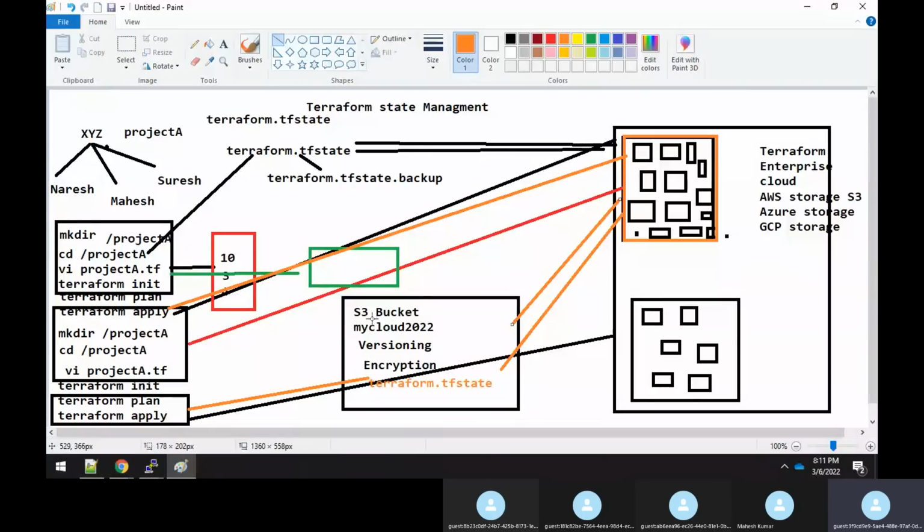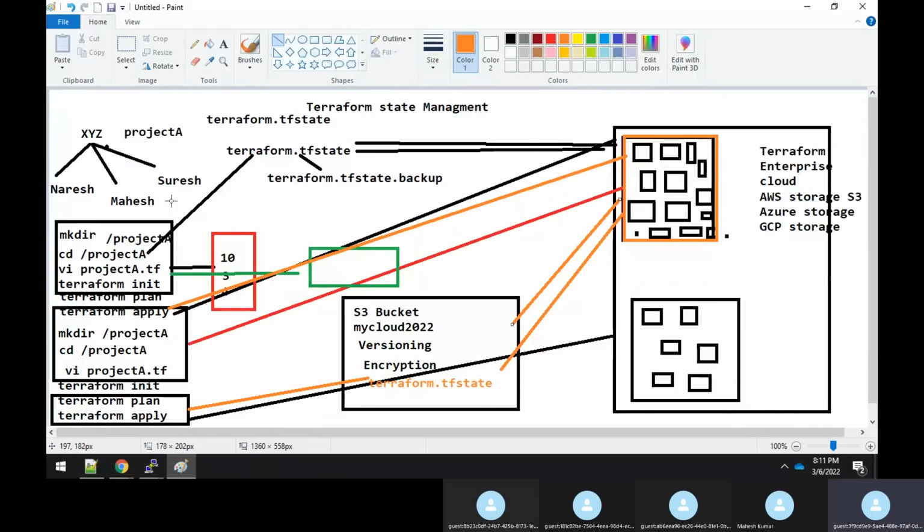Now the S3 bucket has versioning enabled by default. So this terraform.tfstate file will be pushed into an older version, and a new state file with all the new resources will be maintained by the S3 bucket. Because versioning is already enabled, it understands that this is an old file, pushes it into another version, and the new state file is maintained.